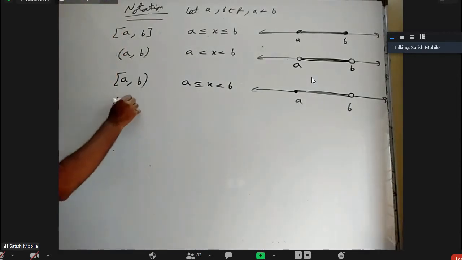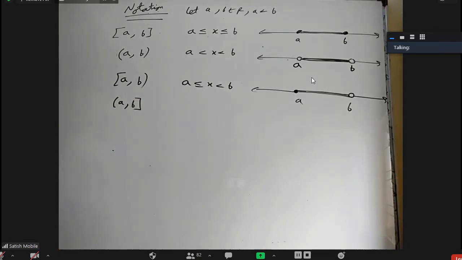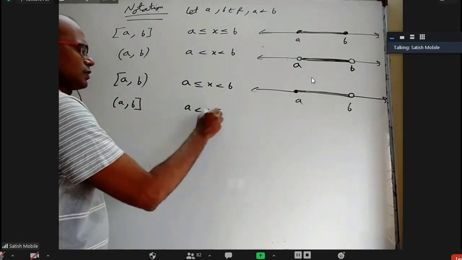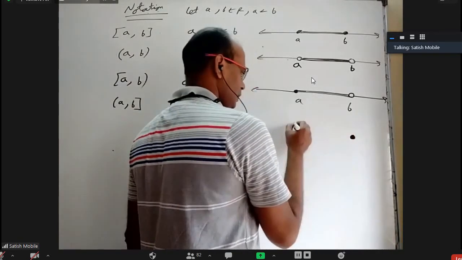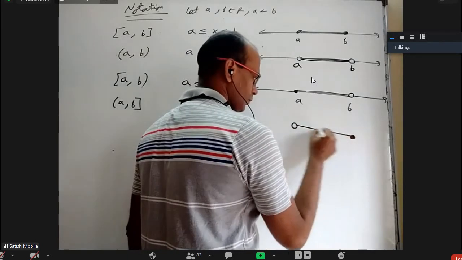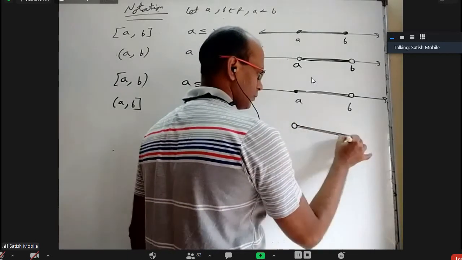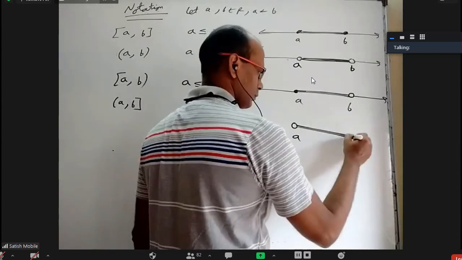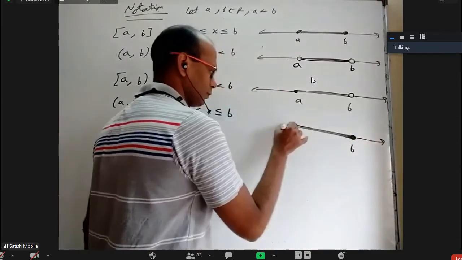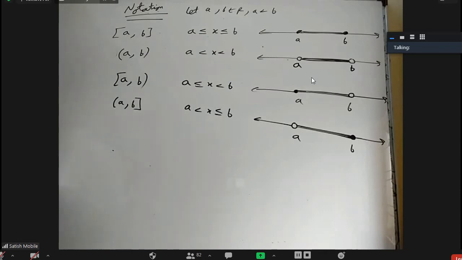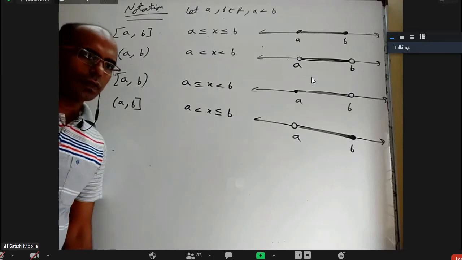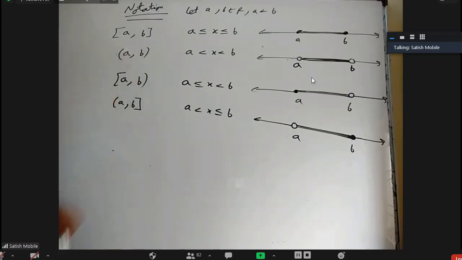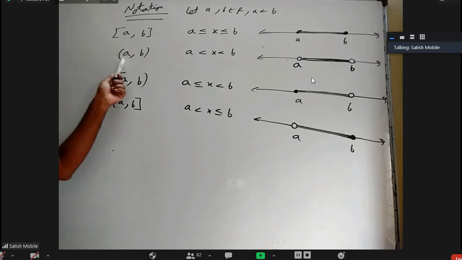If a is open and b is closed, that is a less than x less than or equal to b. That is, b is the full circle, a is the empty circle, and every region between a and b. So all these 4 definitely include every real number between a and b. The first one includes a and b also. The second one doesn't include anything extra, only everything between a and b. This includes extra a, this also includes b.